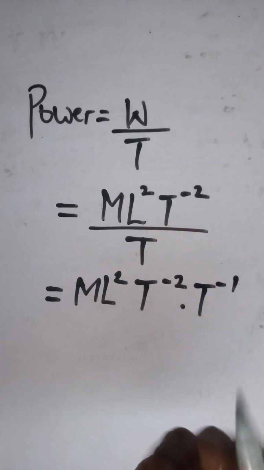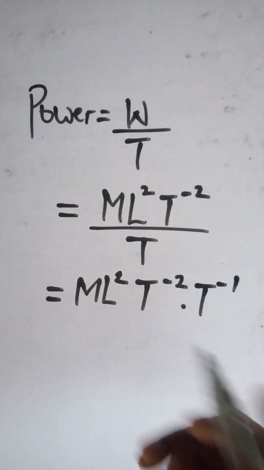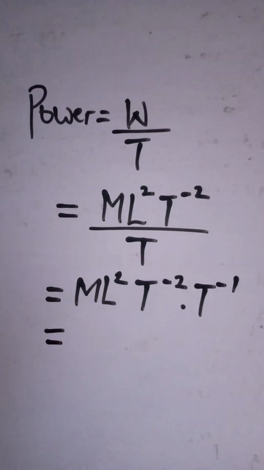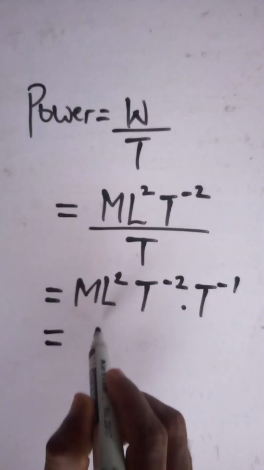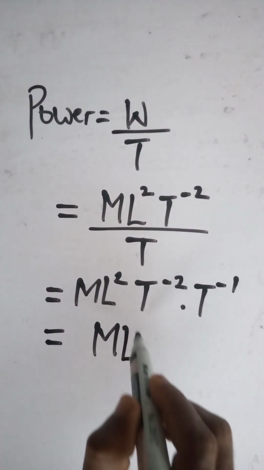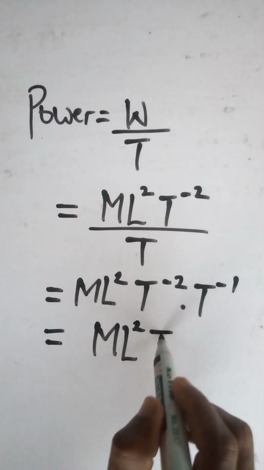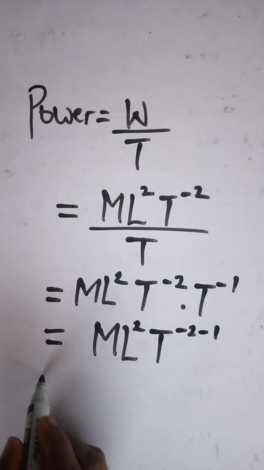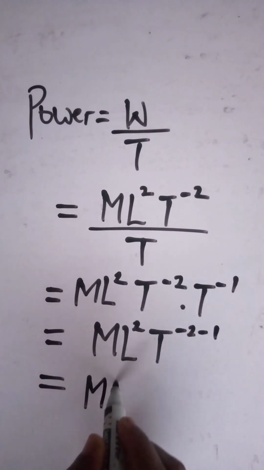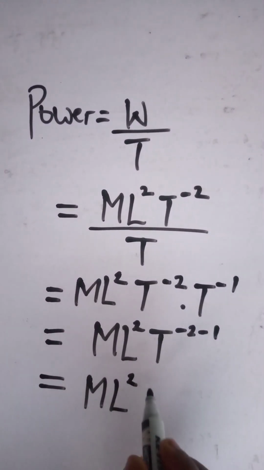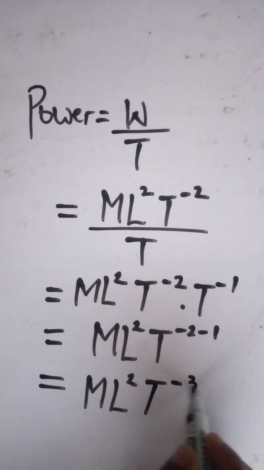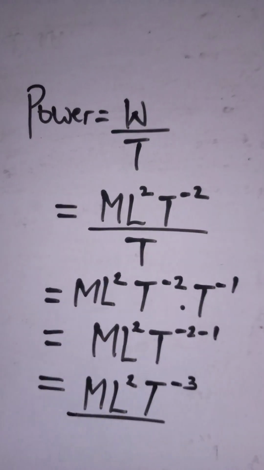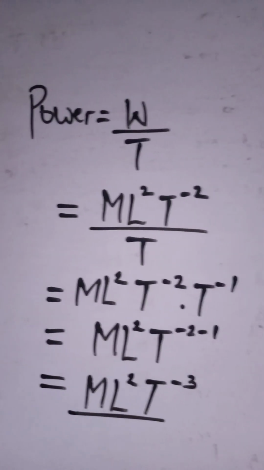From your indices again, we pick one of the base and add the powers. So the dimension for power will be ML to the power of 2, T to the power of negative 2 minus 1. Finally, we have ML to the power of 2, T to the power of negative 3. This becomes the dimension for power.